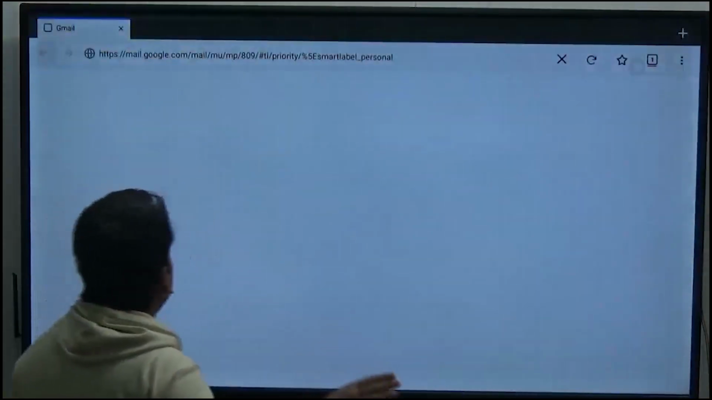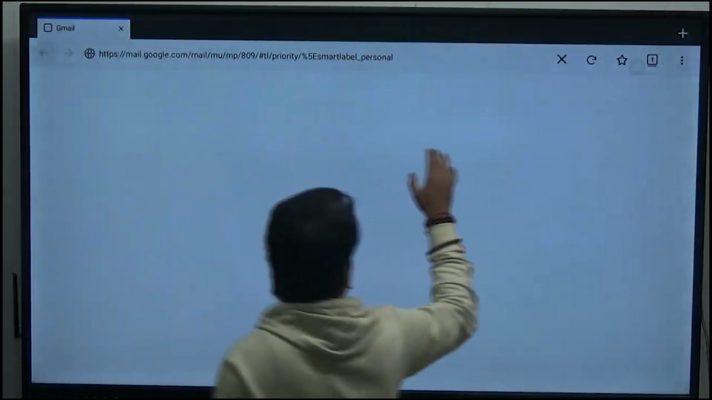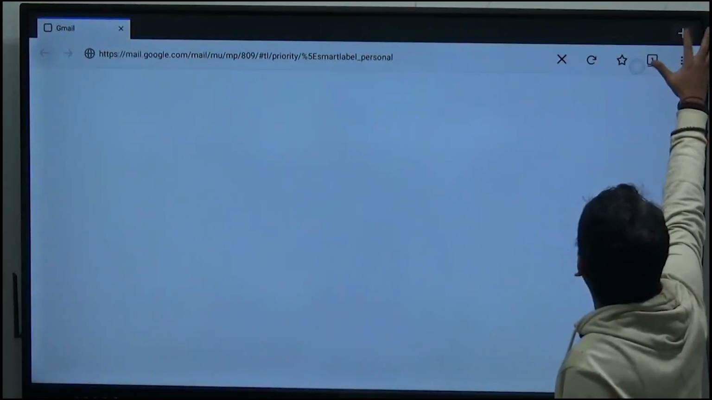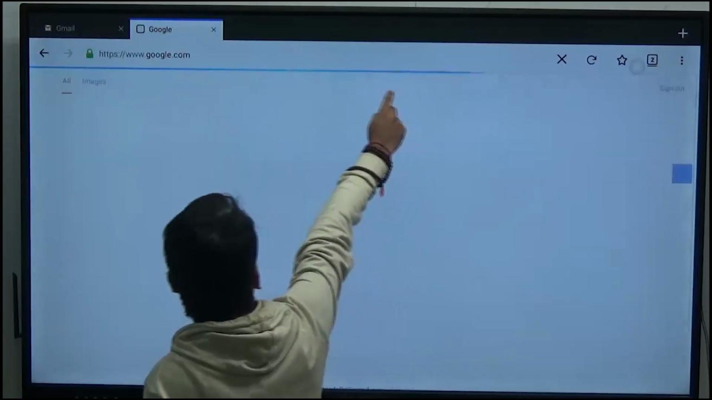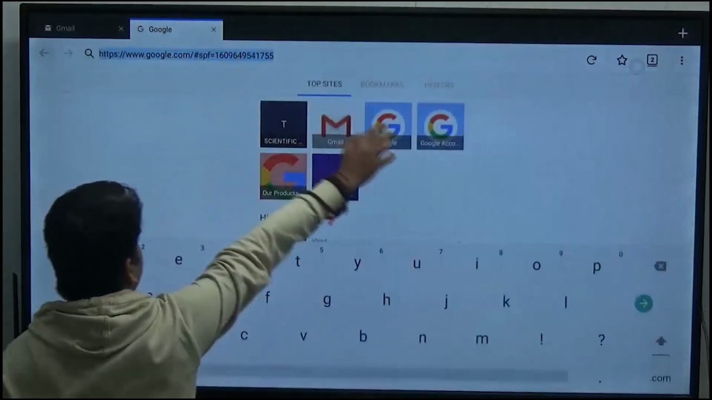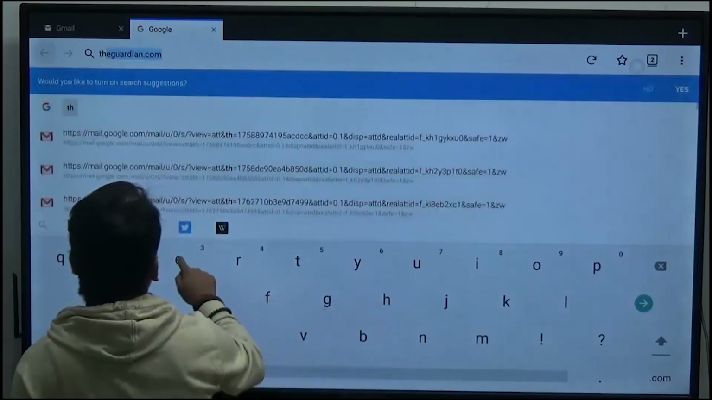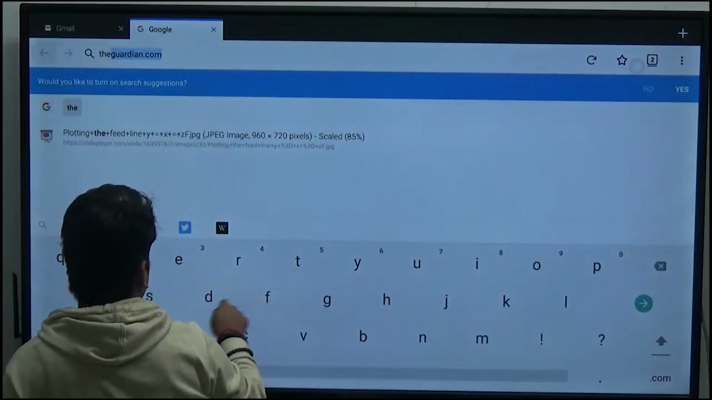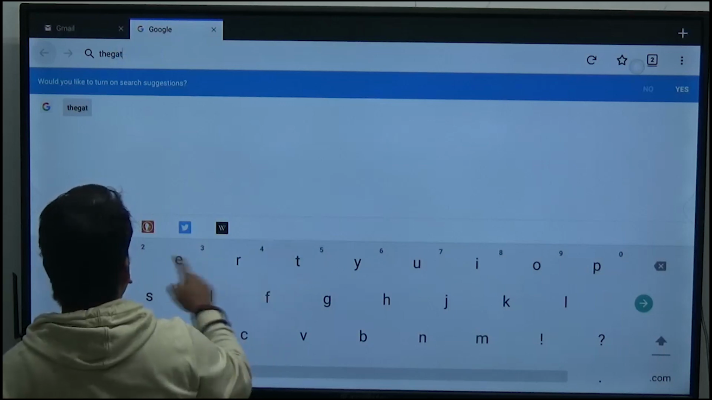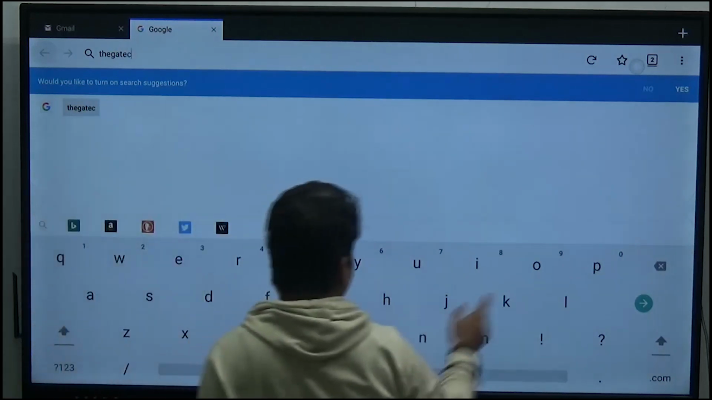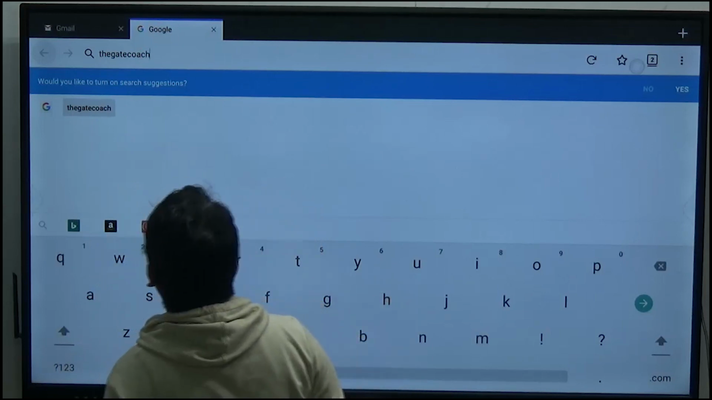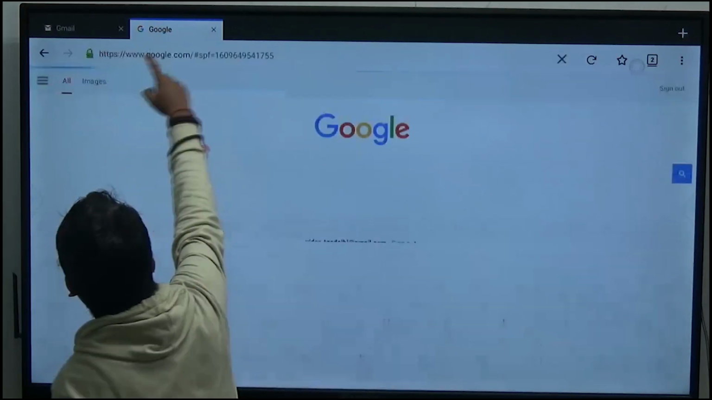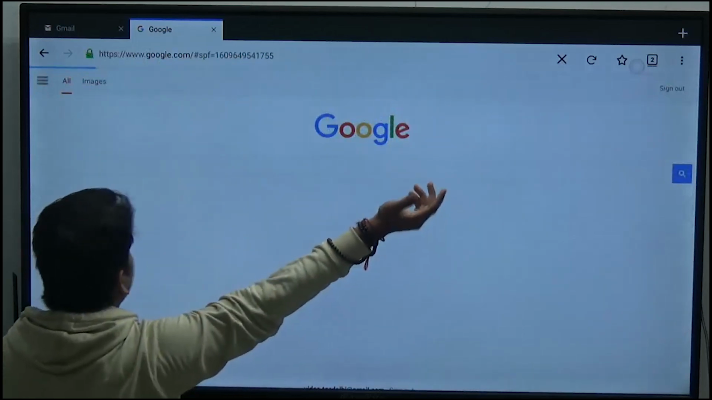In case any one of you does not have the coaching's manual, the GATE previous year questions, no problem. What you need to do, just go on the website. Just type the GATE coach, thegatecoach.com, or otherwise just search the GATE coach on Google.